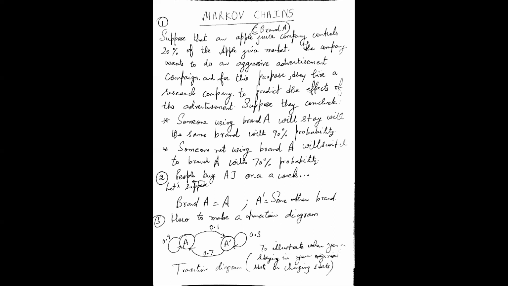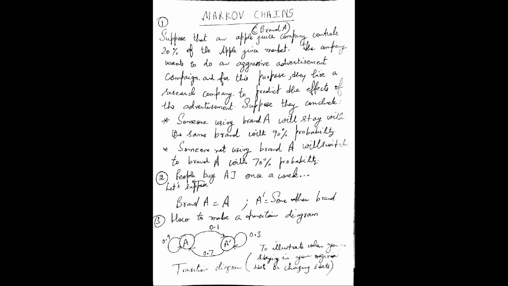Now, if the current state is A, that means brand A, it will continue with brand A, and that probability is 0.9. Earlier it was brand A, but it will switch to brand A prime with probability 0.1. Same probabilities, but expressed in the form of a matrix. Somebody who is using A prime will use brand A with 70% probability.